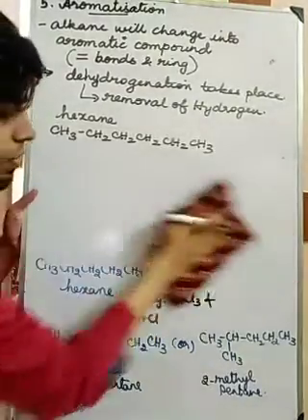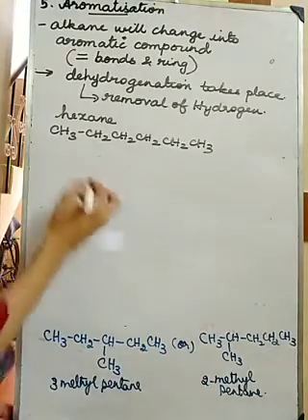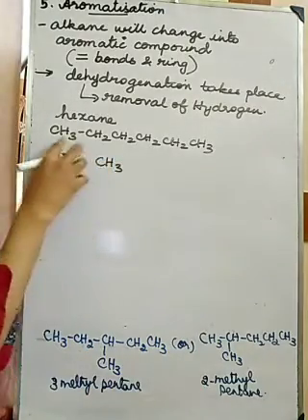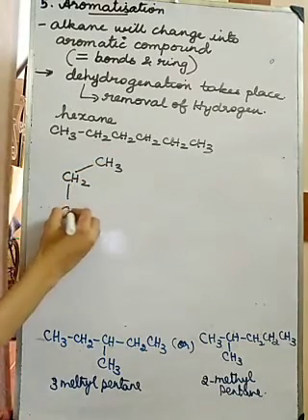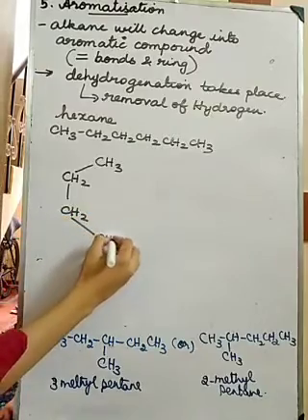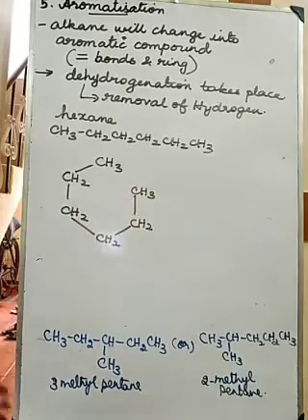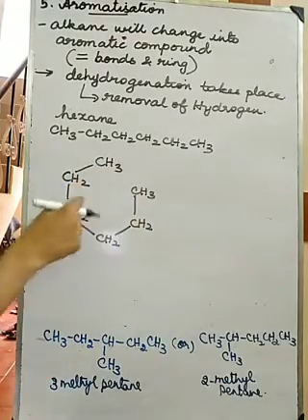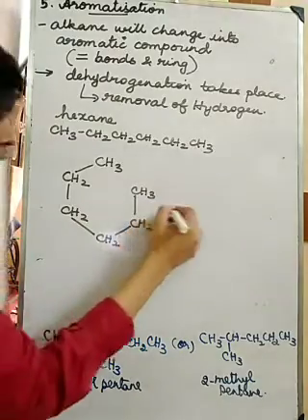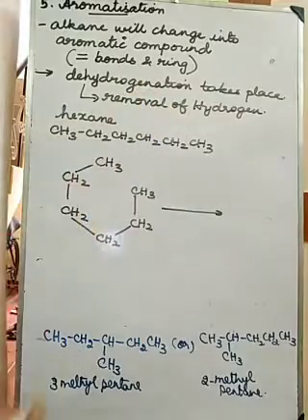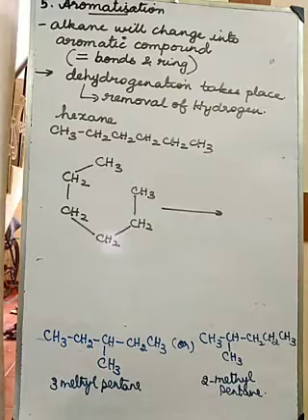So this hexane, for your understanding, I am going to write like this. CH3, CH2, CH2, CH2, CH2, CH3. 1, 2, 3, 4, 5, 6 carbons. Now I am going to do dehydrogenation, which means removal of hydrogen.